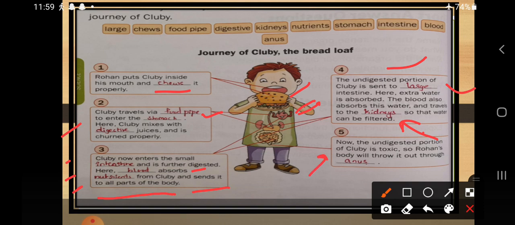Next, the fifth one is now the undigested portion of clubby is toxic. So Rohan's body will throw it out through the anus. Okay, so with the help of the anus, what happened? We can remove the waste particles from our body. So this is the journey of a clubby. So what is the clubby? It is the bread loaf.